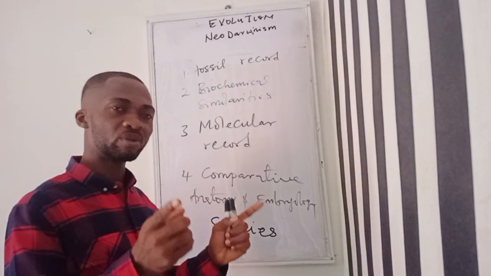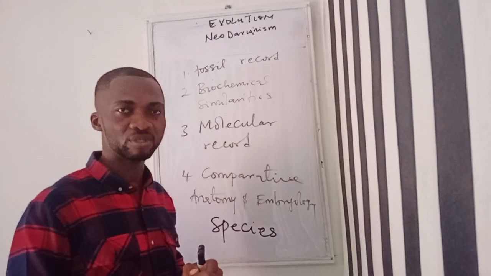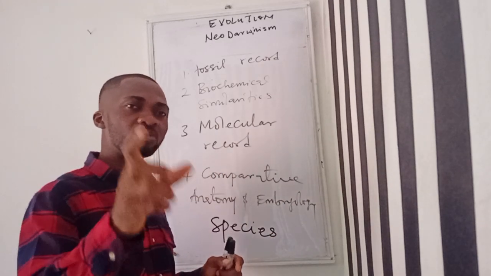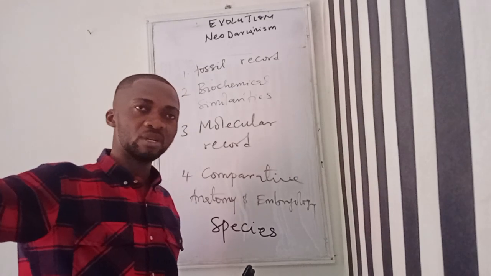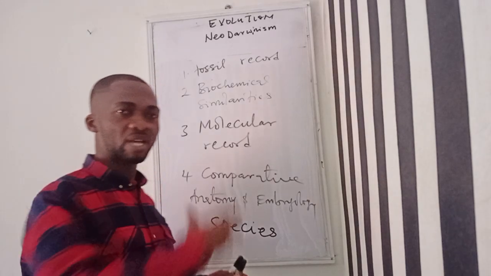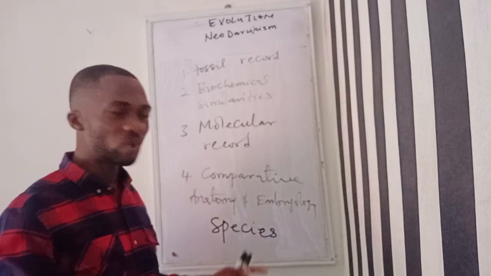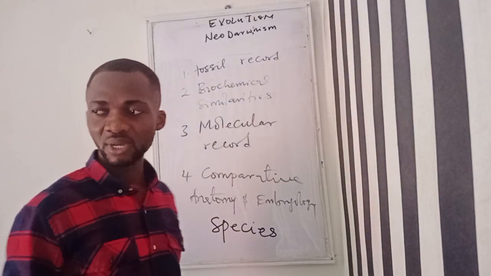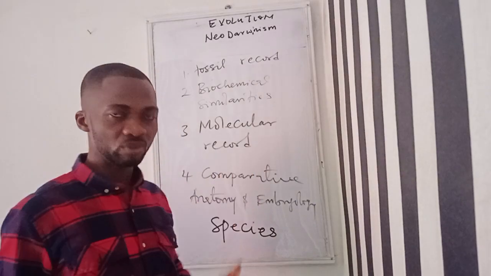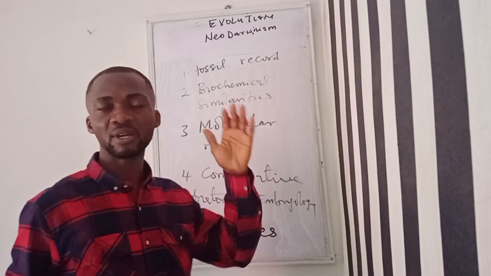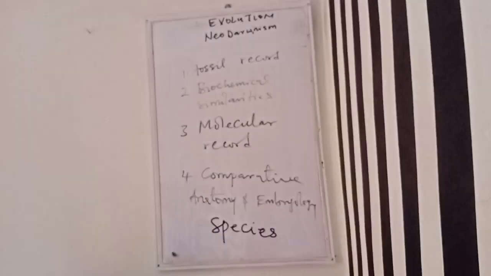That is when you know, because mating can only occur between individuals of the same species. So a time comes when that mutation accumulates over a long period of time, that we now see lots of changes between the newly formed organisms and the parent organism. And at such a time when they are not able to mate again, that is when you now say that a speciation has occurred. So mutation is one of the causes of evolution. Then another one is gene flow. Gene flow.